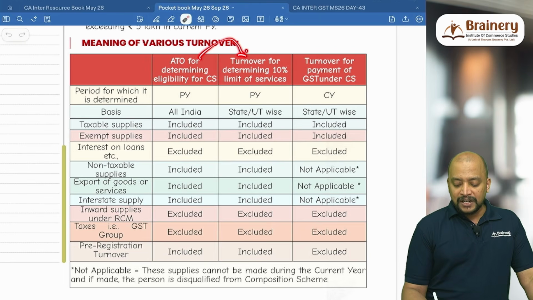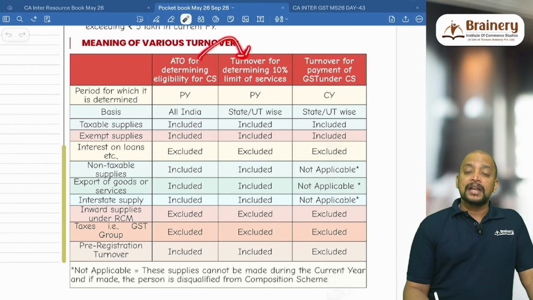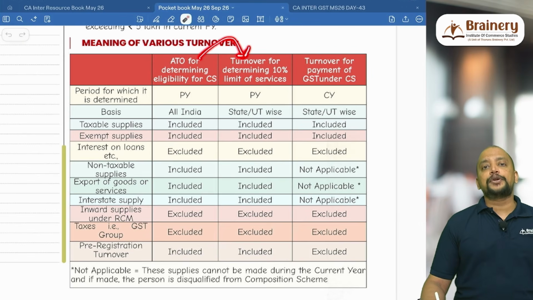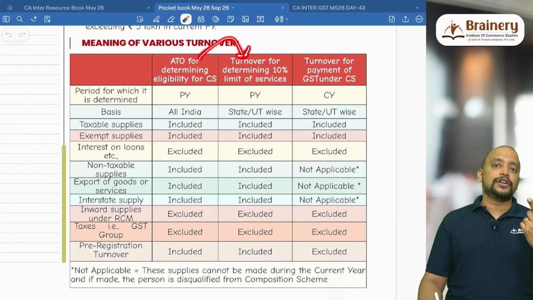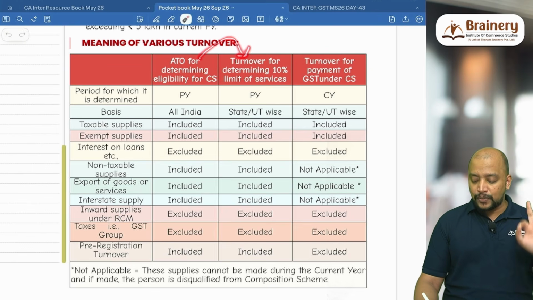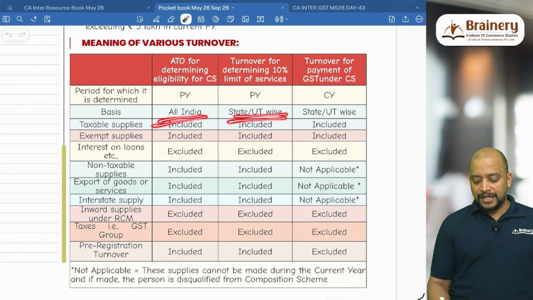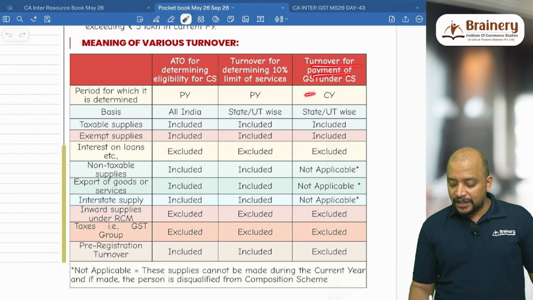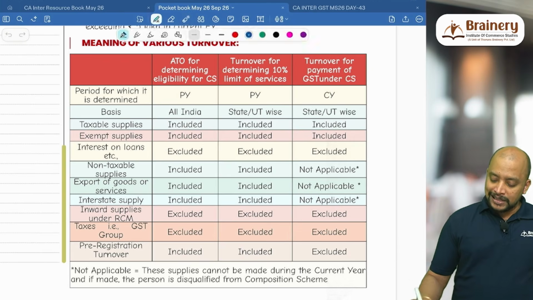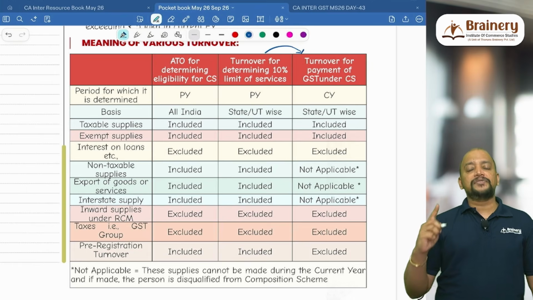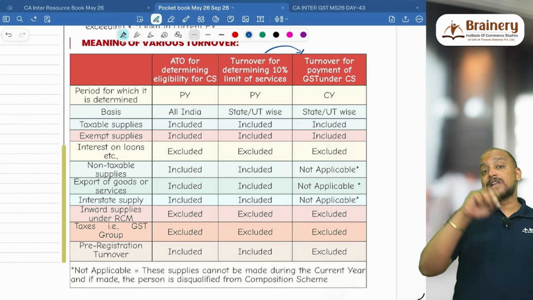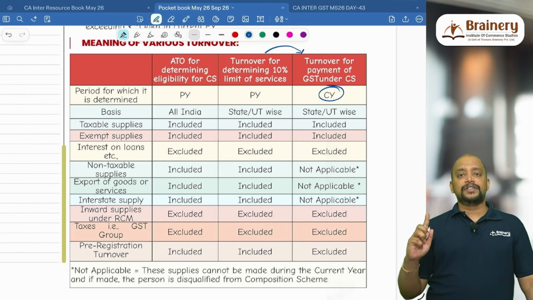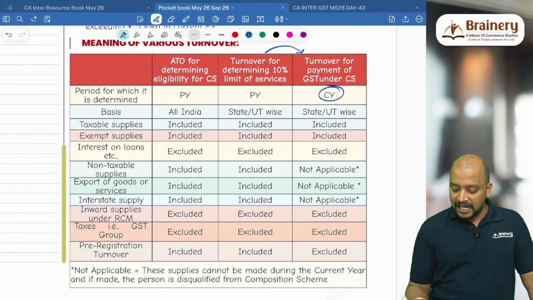Then what is the difference between aggregate turnover for determining the composition scheme eligibility versus turnover for payment of GST or turnover for computing the 10% limit? First, for turnover for computing the 10% limit, we need to take state-wise turnover. We should not take all India basis. Rest of the information will be ditto, copy paste. Then, what is the turnover for payment of GST under composition scheme? In this case, from turnover for payment of GST under composition scheme versus the turnover for computing the 10% limit, the changes you need to appreciate. This we need to see for the current year, and state-wise only, both.